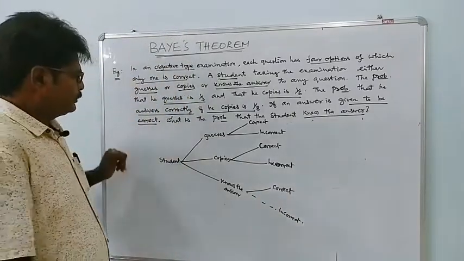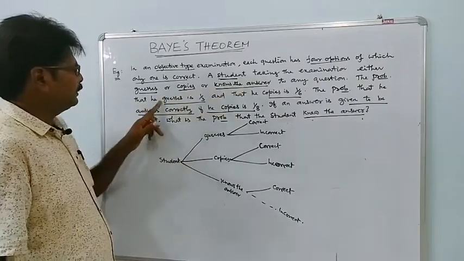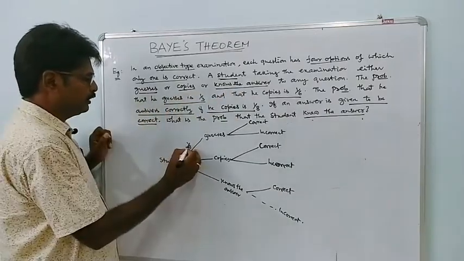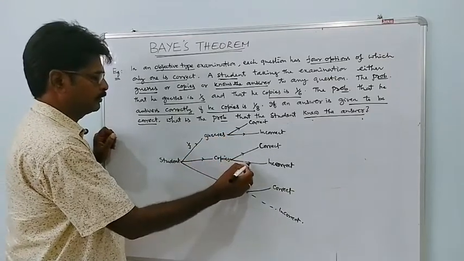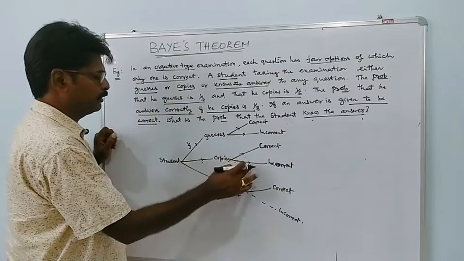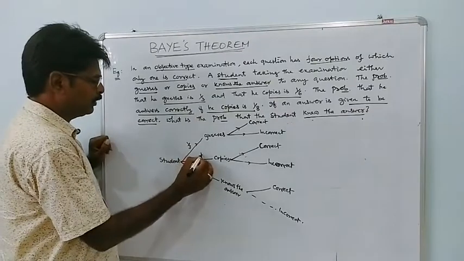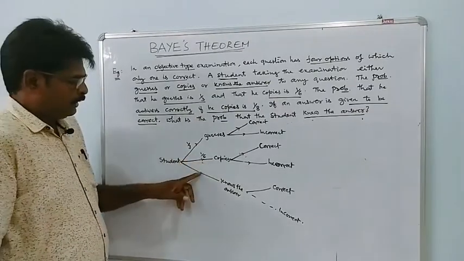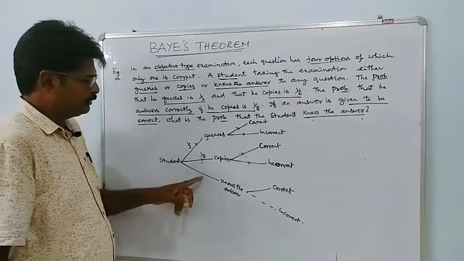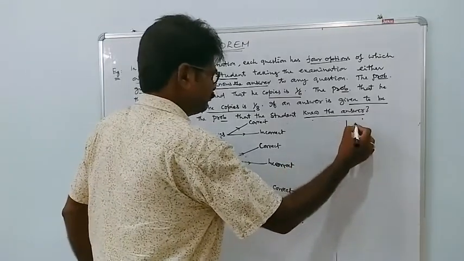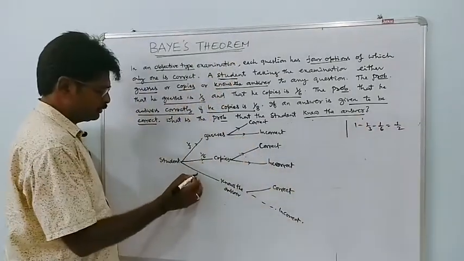Okay, so see the problem. The probability that he guesses is 1 by 3. Write down here 1 by 3. These are the tree branches. You need not put arrow marks, of course. And that he copies is 1 by 6. And he knows the answer means the sum of these 3 probabilities is equal to 1. So it is 1 minus 1 by 3 minus 1 by 6, which is equal to 1 by 2. This is 1 by 2.